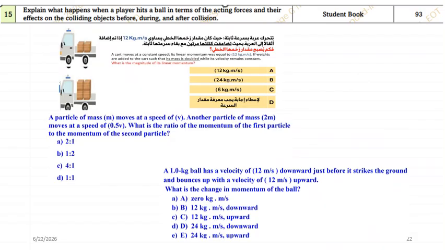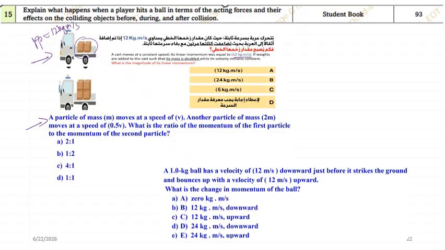Okay, now let us go to the questions in connection with this chapter. First question: a cart moves at a constant speed. Its linear momentum is 12 kg m/s. So initially it is moving with a speed and its momentum p1 is how much? 12 kilogram meter per second.